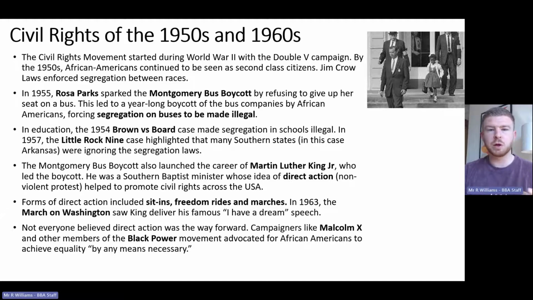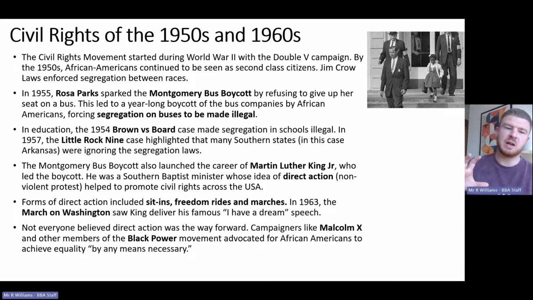The Montgomery bus boycott, although most famous for Rosa Parks, also launched the career of Martin Luther King Jr. He was a Southern Baptist minister, and he had this key idea of direct action, which is any protest that rejects violence. And that has a massive impact on civil rights across the USA.